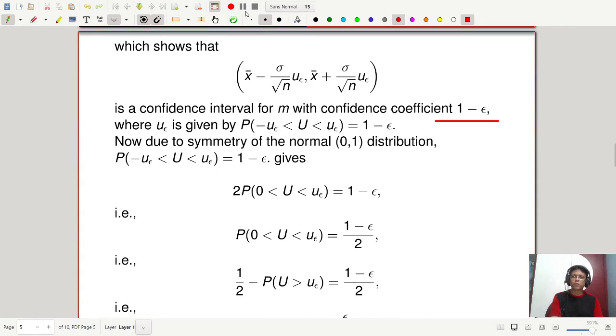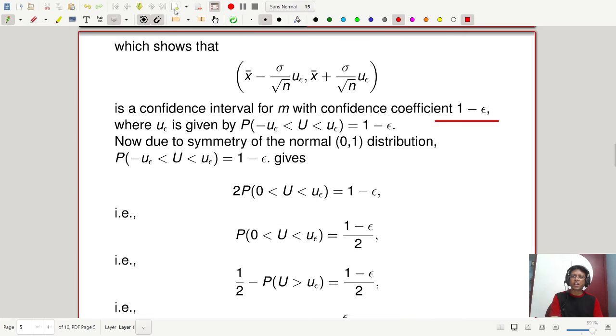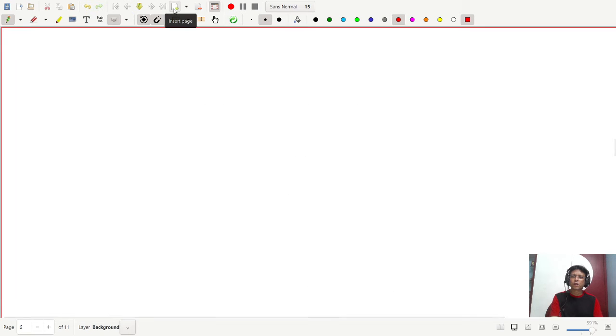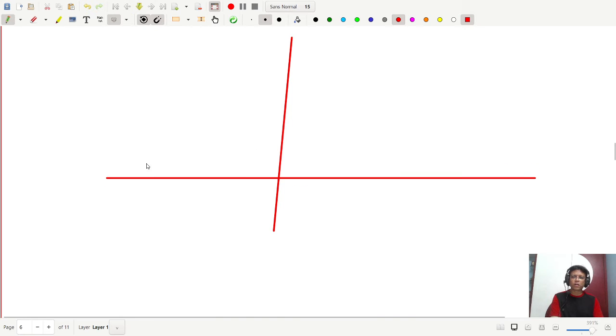Now, due to symmetry of the normal 0, 1 distribution, let me draw the distribution once again for you, so it will be clear. This is your standard normal distribution, a bell-shaped curve, symmetric.